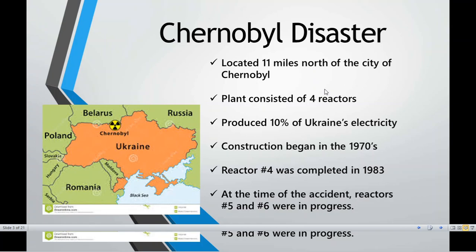Reactor number 4 was completed in the year 1983. It was started in around the 1970s, but its construction was completed in 1983, and the accident took place in 1986. That means three years after completion and successful working of reactor number 4.